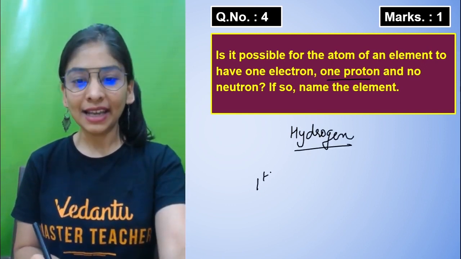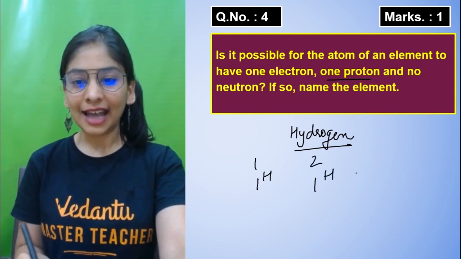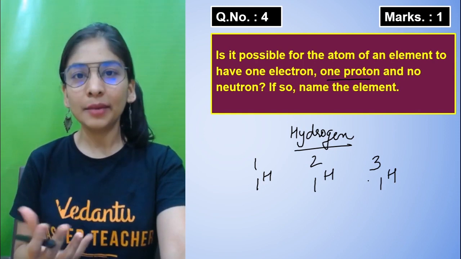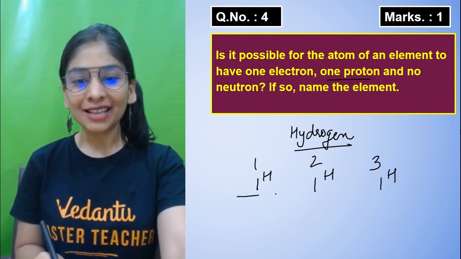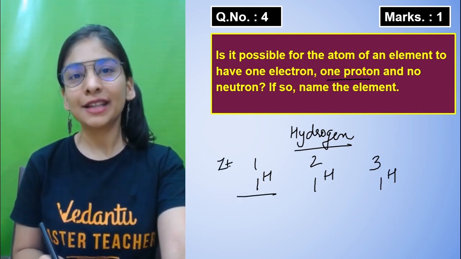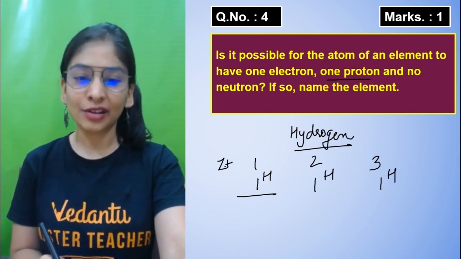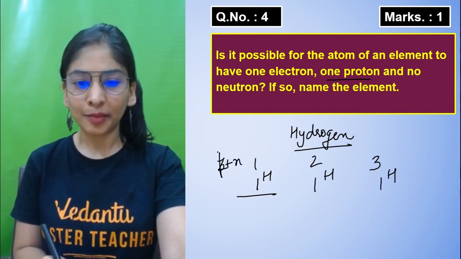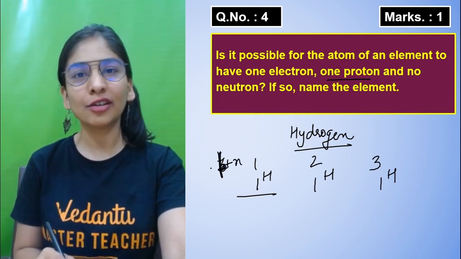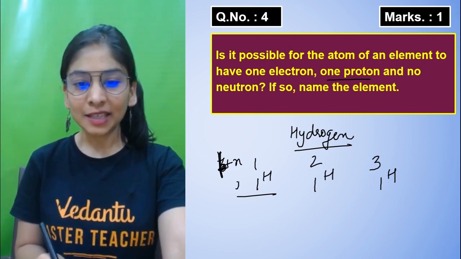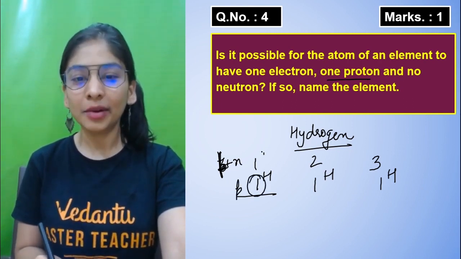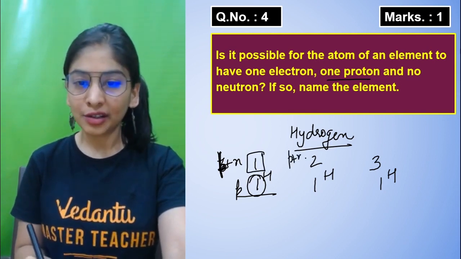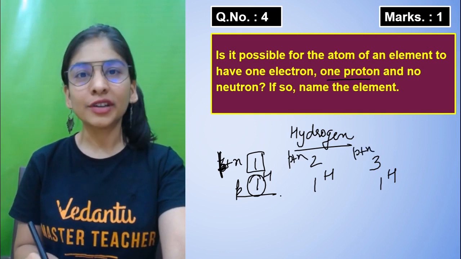That makes sense. Hydrogen we are talking about, and hydrogen basically has 3 isotopes, and that's what I'm writing. Isotope is what? Same proton, same element, but different mass number. Mass number is different because of the difference in the number of neutrons. So this is basically Z plus N, or proton plus neutron. Proton is your atomic number, so you can also write it as Z. This is my number of protons, which defines the atomic number, and this is the total mass due to the sum of proton and neutron.